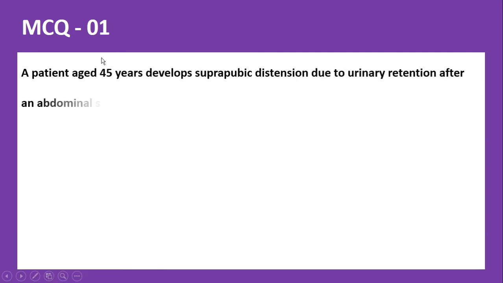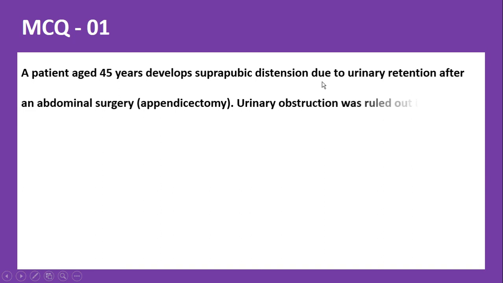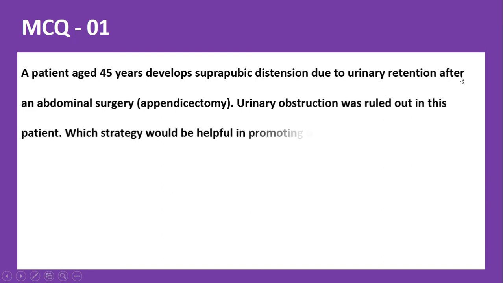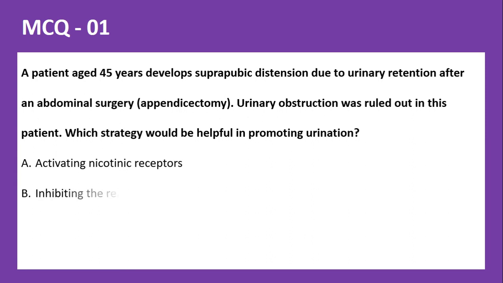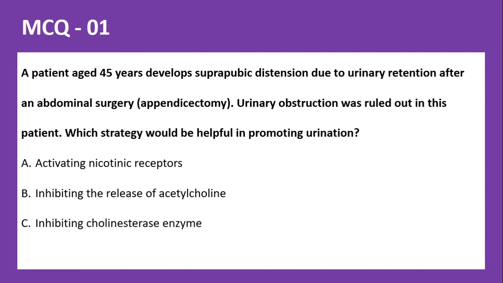So a patient aged 45 years develops suprapubic distension due to urinary retention after an abdominal surgery. So that is appendicectomy. Urinary obstruction was ruled out in this patient. Which strategy would be helpful in promoting urination? So here the options provided are to activate the nicotinic receptors, to inhibit the release of acetylcholine, to inhibit the cholinesterase enzymes, and to block the muscarinic receptors.